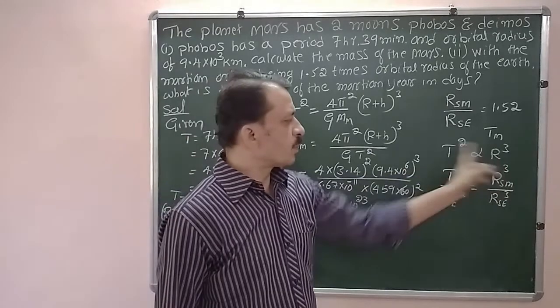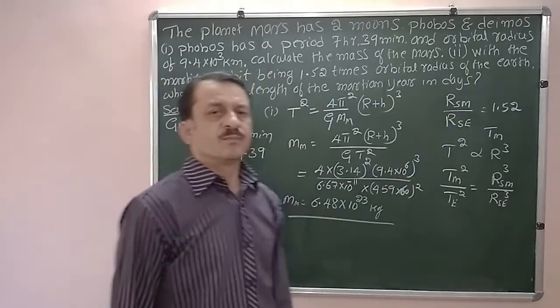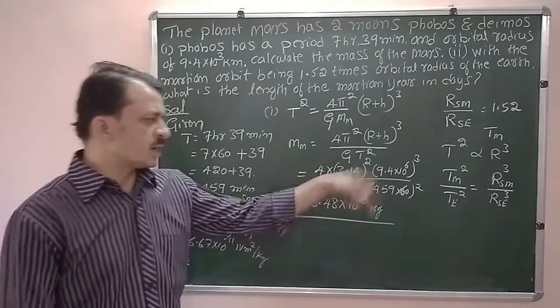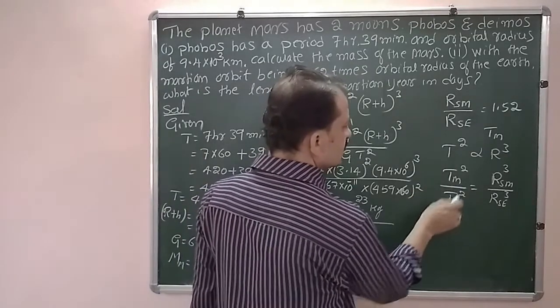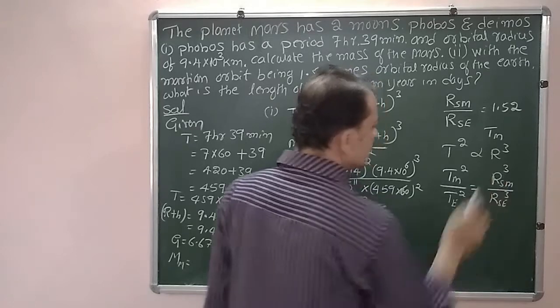Since these two are proportional, if you take the ratio, the constant, that is 4 pi square by GM, cancels in both the cases. Therefore finally we are left with Tm square divided by Te square is equal to RSM cube divided by RSE cube.